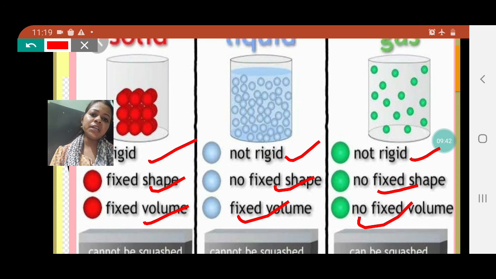In whichever container we are keeping it, it used to spread in the whole room also, it used to spread in the complete home also, and it can be compressed in a bottle also. That's why they do not have fixed volume.